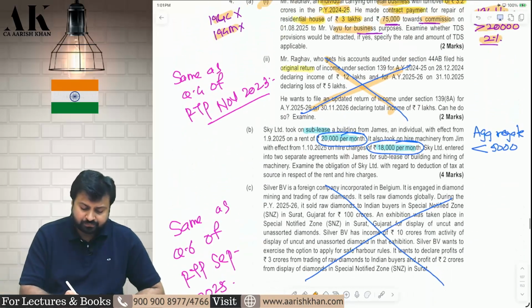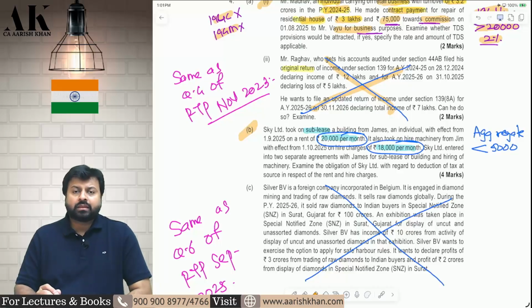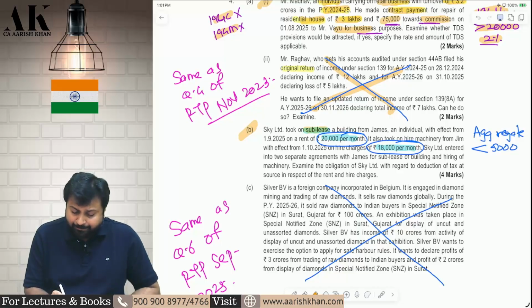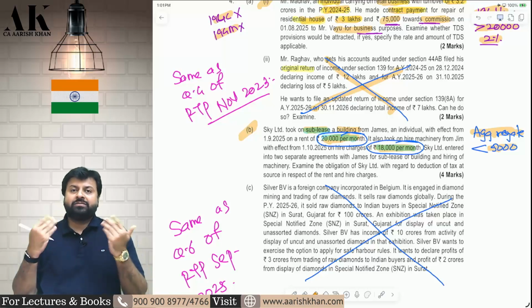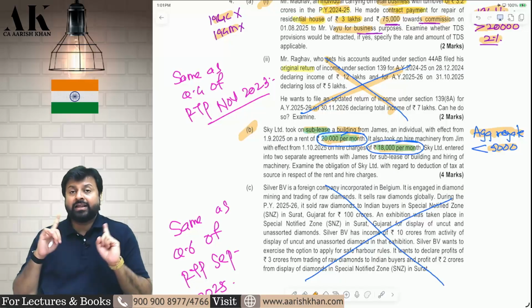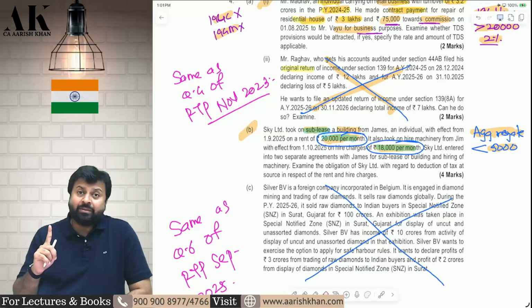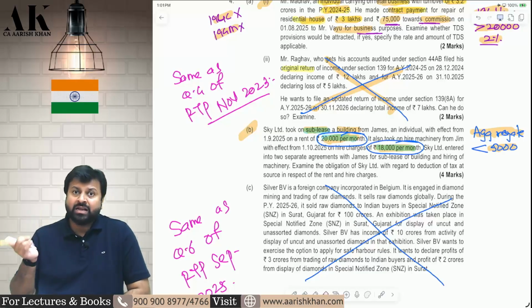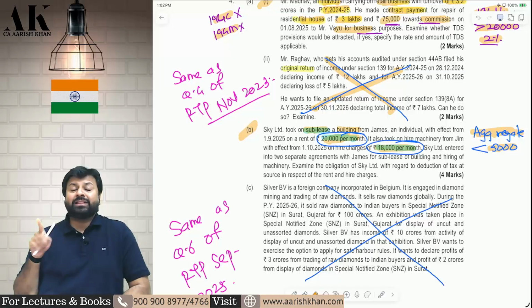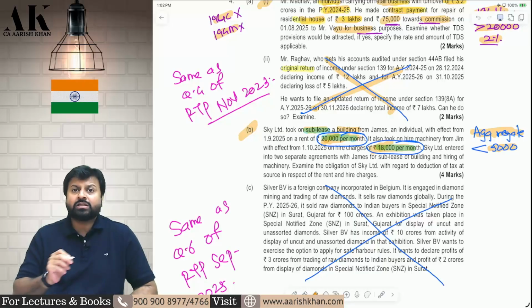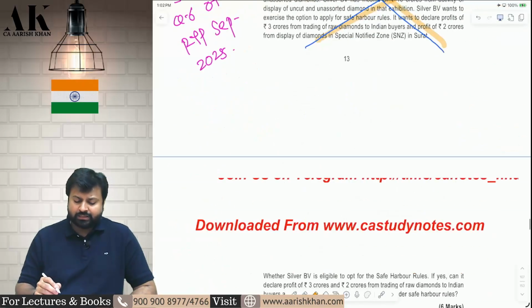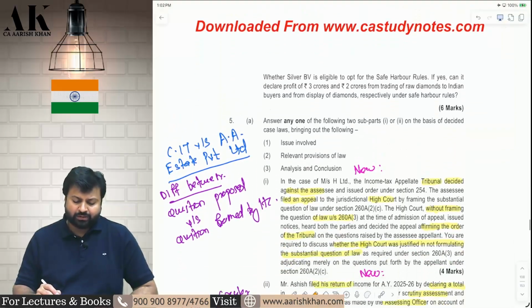Okay. Third question, question number B. You have taken on sublease a building for 20,000 rupees per month and machinery for 18,000 rupees per month. Will you deduct TDS? The answer is no, because the aggregate payment does not exceed 50,000 rupees, therefore no TDS. Under 194I, a new limit is set. Earlier, till last year, the aggregate limit for the entire year was 2,40,000. Now the aggregate monthly limit should be more than 50,000. Here the monthly limit is only 38,000. Therefore, no TDS will be applicable here. This point C we have already done earlier, so ignore that.